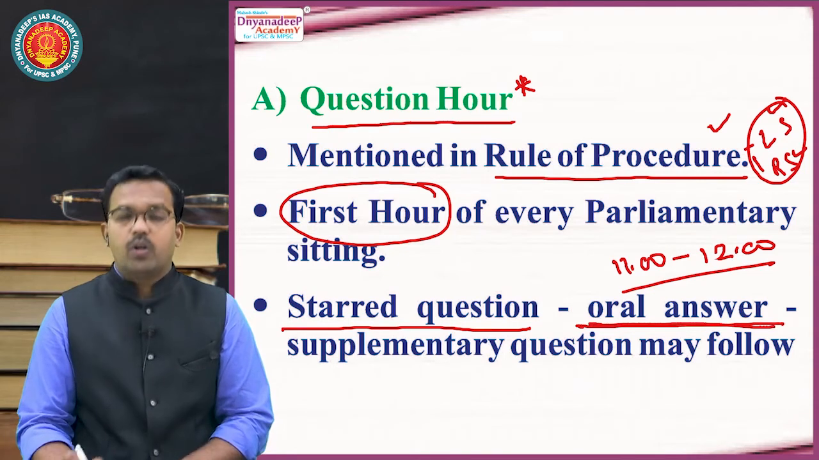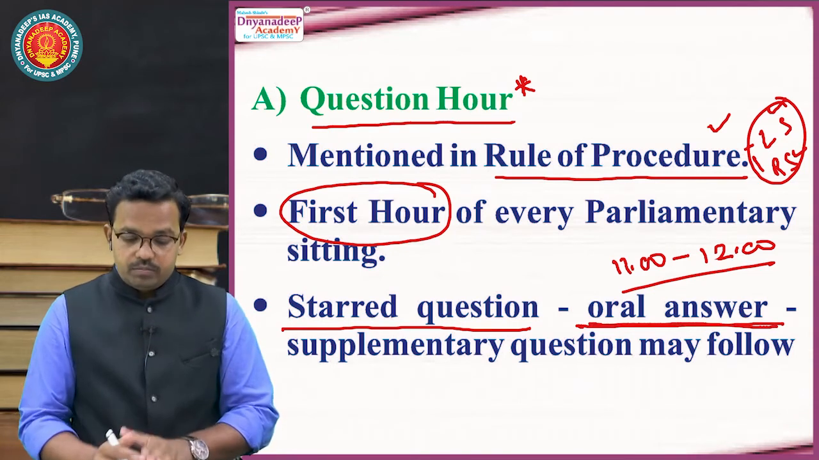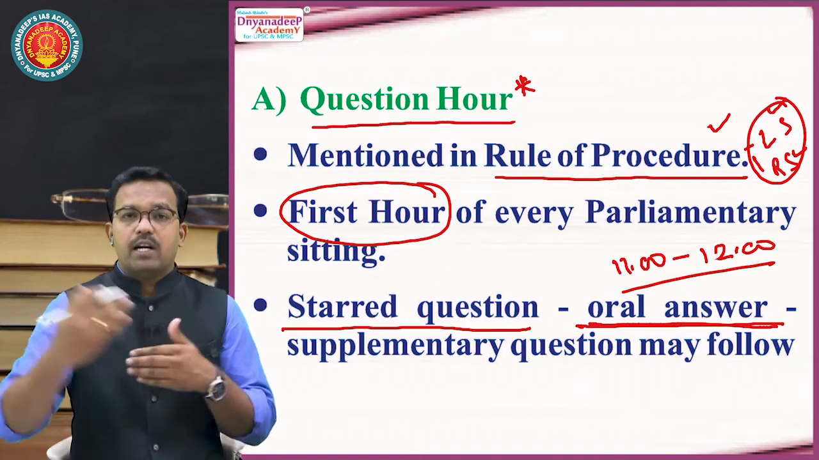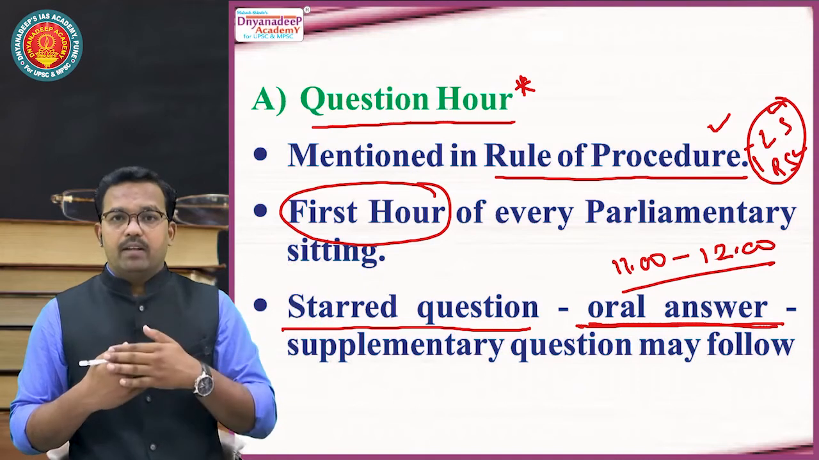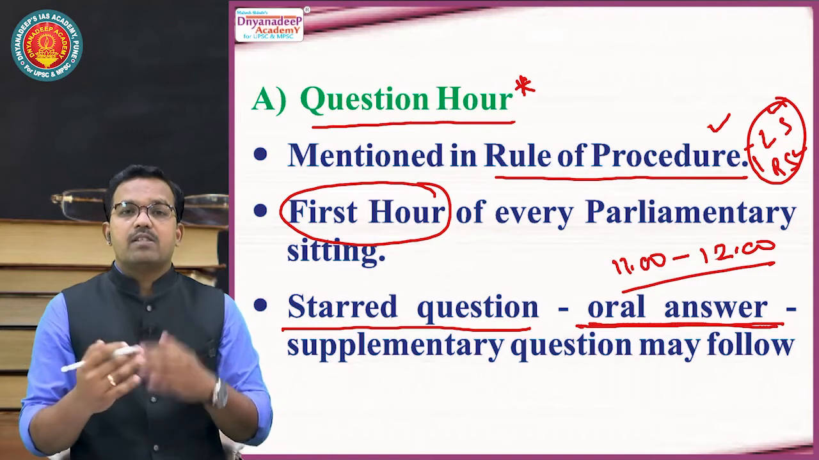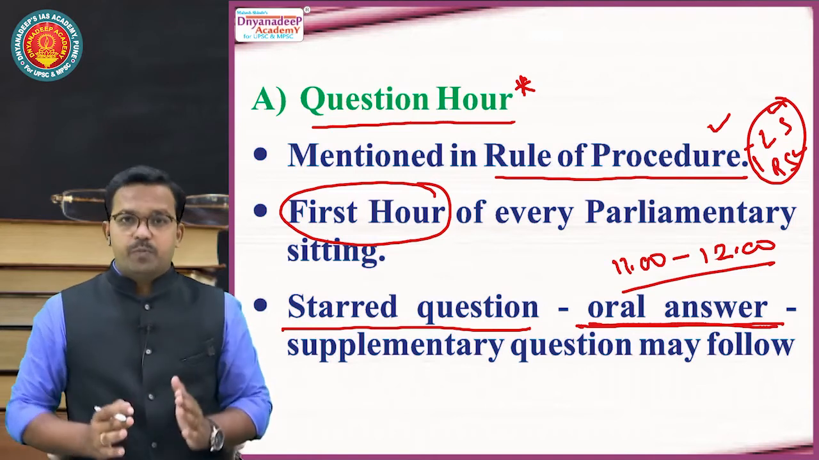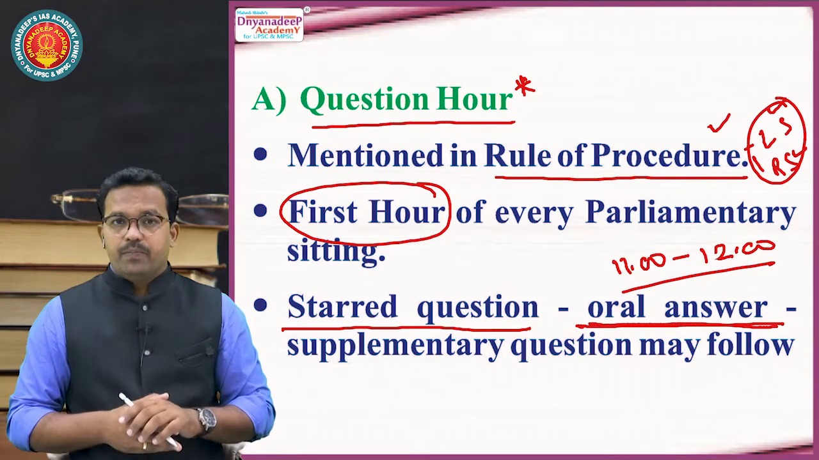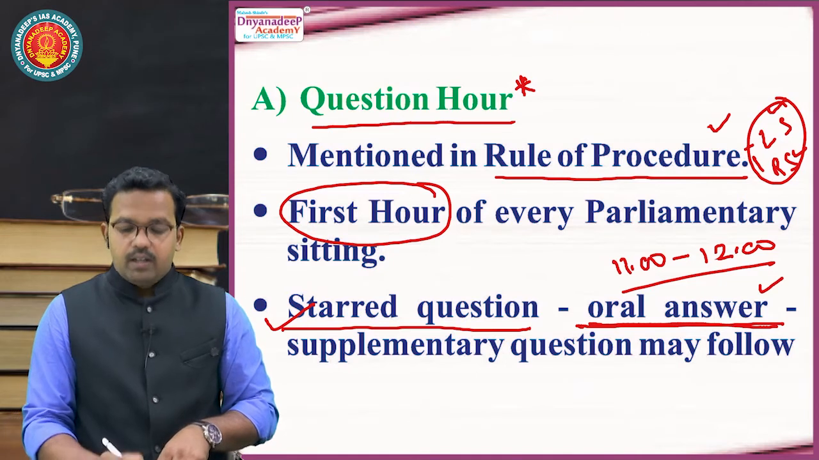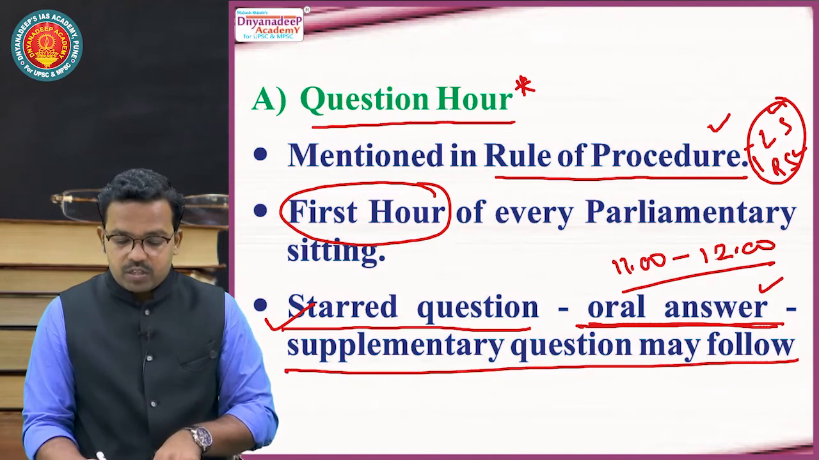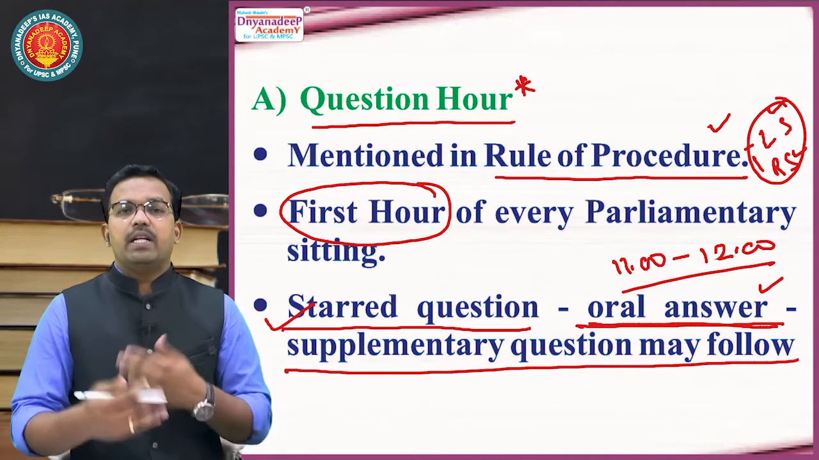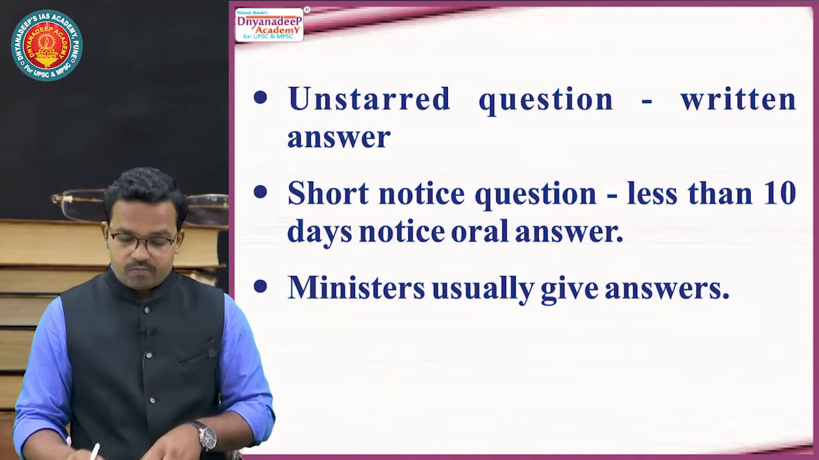Answer must be oral. Second point, suppose a member of parliament has asked a starred question, then the minister has replied. Then again, this member or any other member of parliament has the right to ask a supplementary question to the minister through the speaker or through the chairman of Rajya Sabha. So this is the basic. For a starred question, the answer is always given orally, and after that oral answer, a supplementary question can follow. Once you get the answer, you have the right to ask a supplementary question once again.